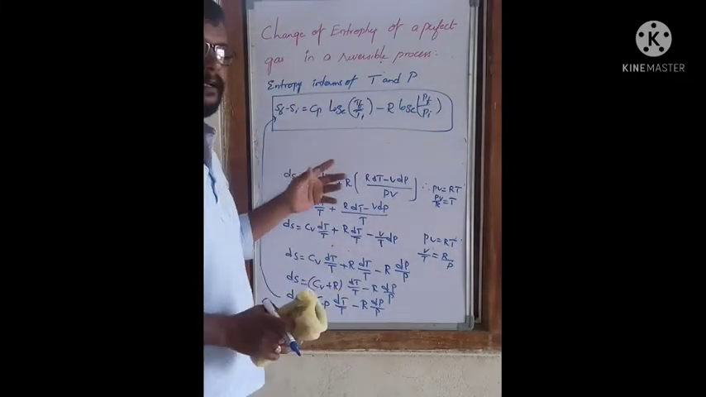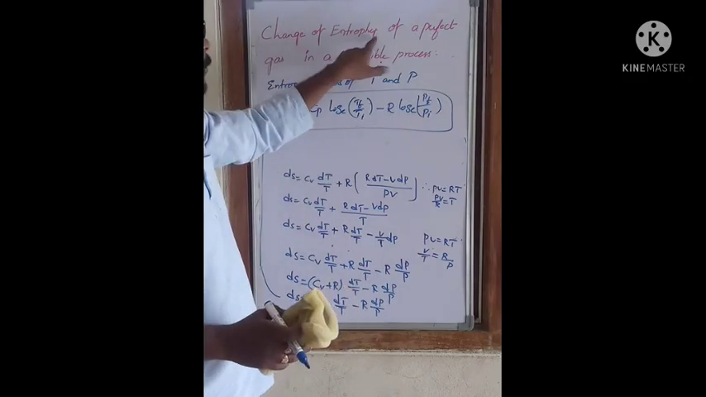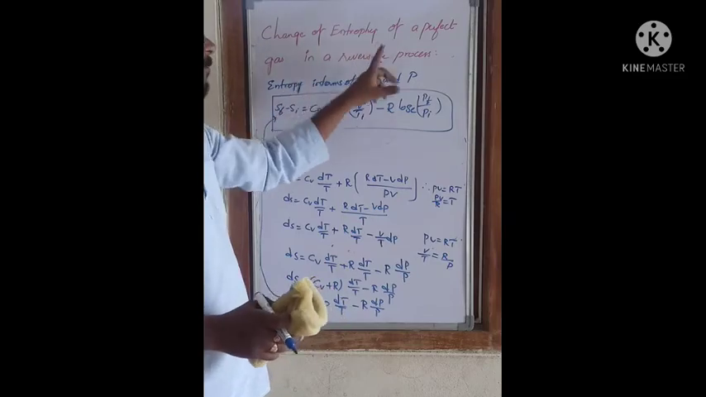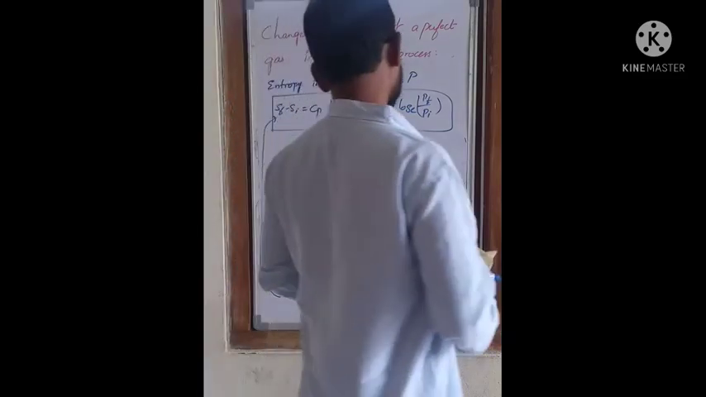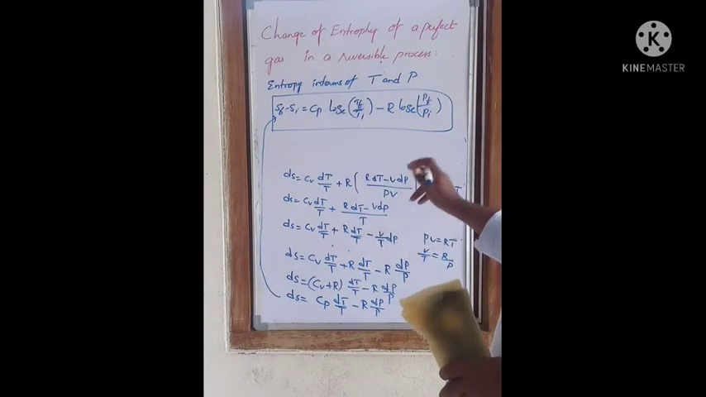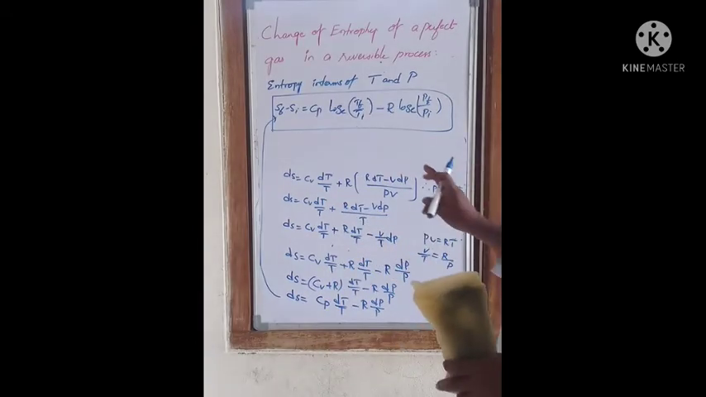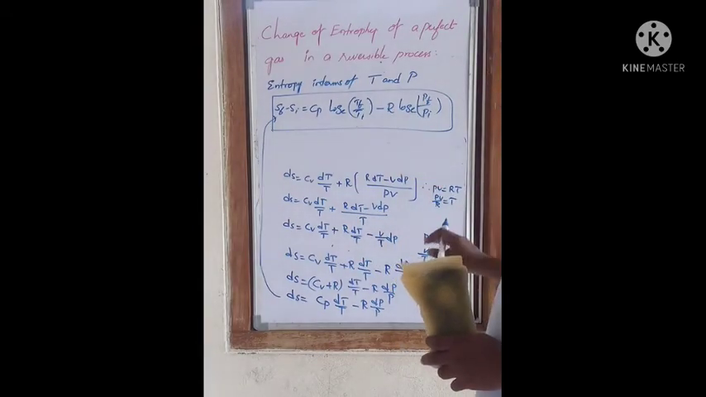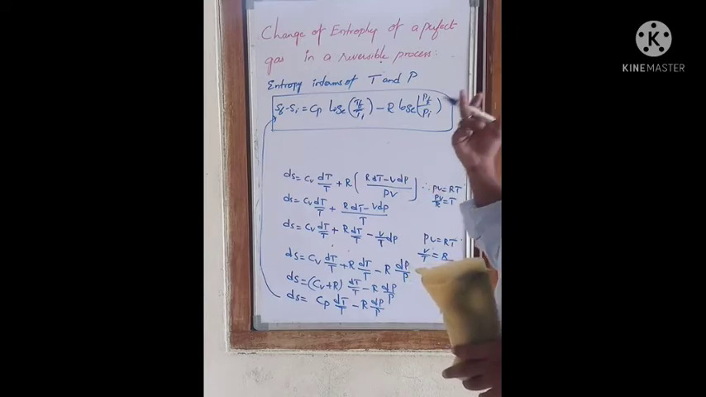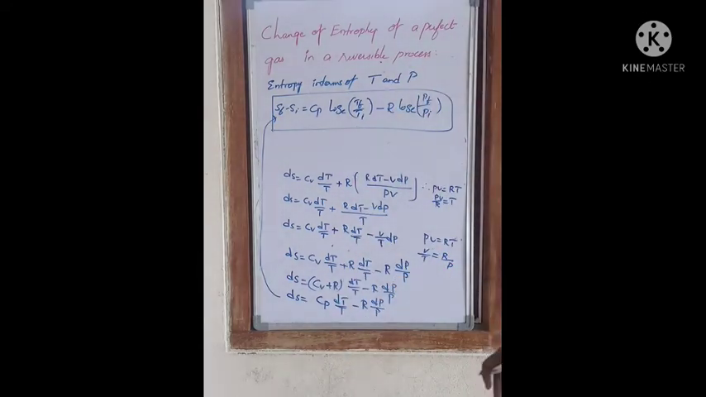So this is the change of entropy of a perfect gas in a reversible process. Here we deduced three equations: change in entropy in terms of pressure and volume, in terms of temperature and pressure, and in terms of temperature and volume. Okay, so this is the topic.